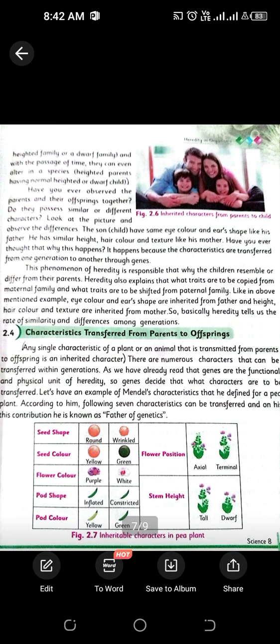All these characters are transferred from one plant to another plant, and this whole concept of transferring genes and characters from parents to offspring is known as genetics. And who is the father of genetics? He was Mendel. Mendel is known as the father of genetics, who first observed and first gave all the theories regarding genes and the transferring of characters.